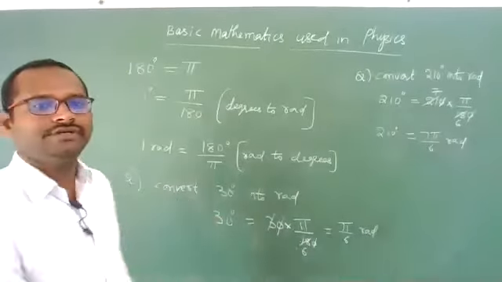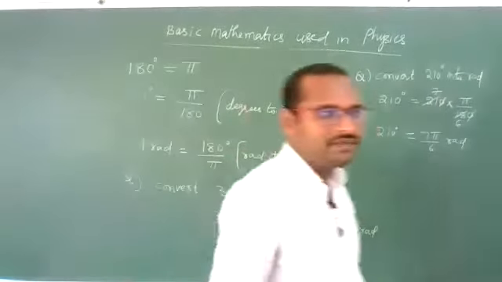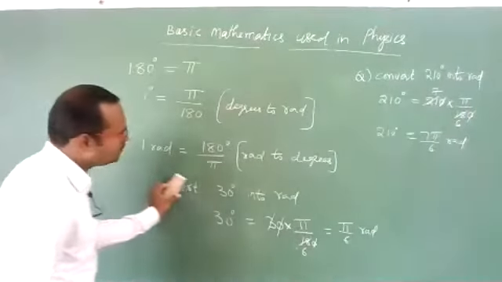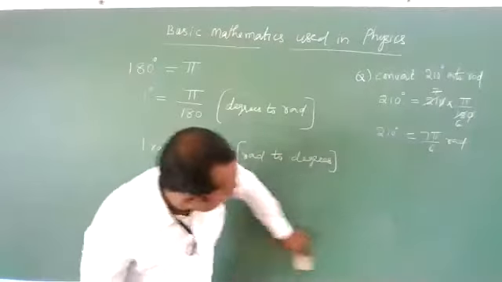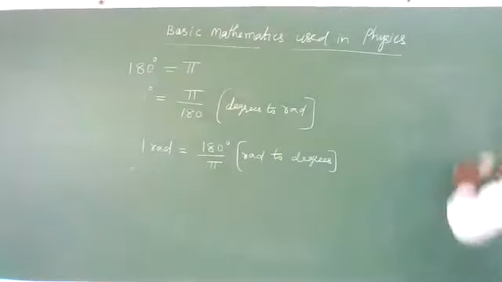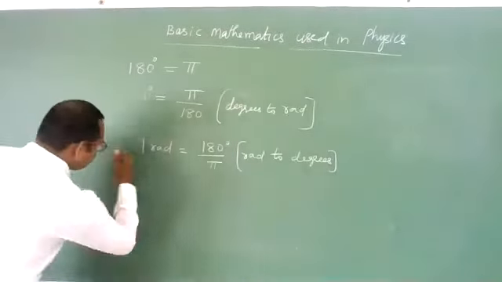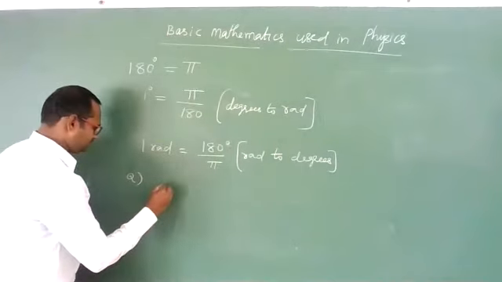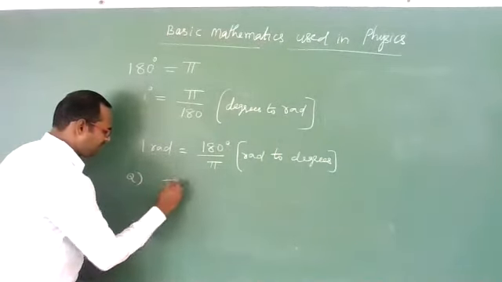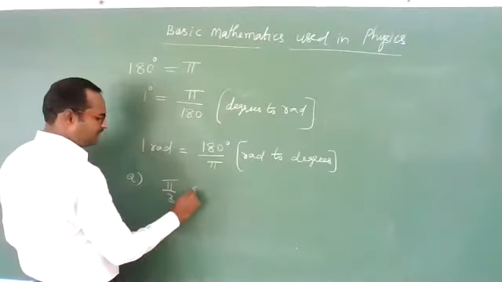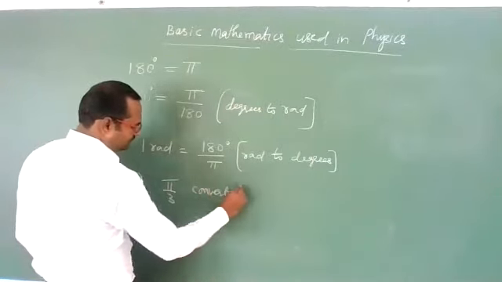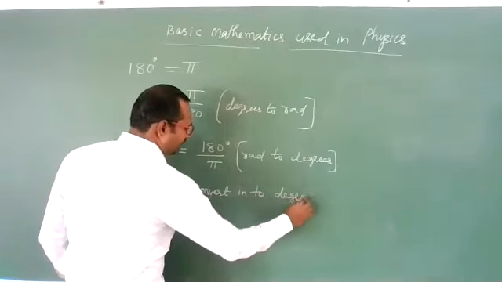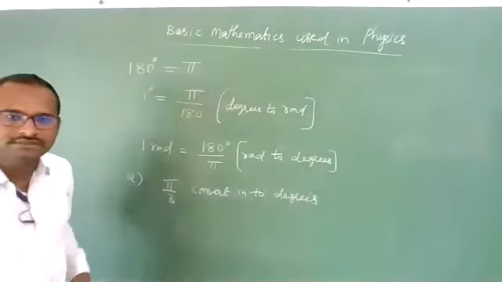Okay, this is how we need to convert degrees into radians. So now let us see how to convert radians into degrees. For example, you take pi by 3 radians. Convert it into degrees. Can you convert it? Yes, 60 degrees.